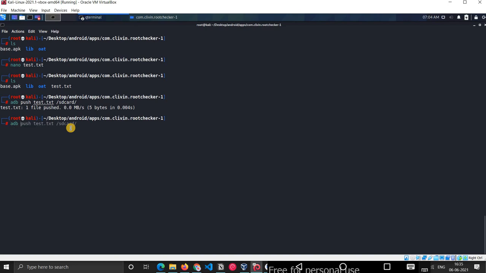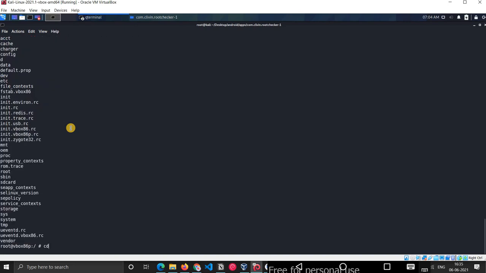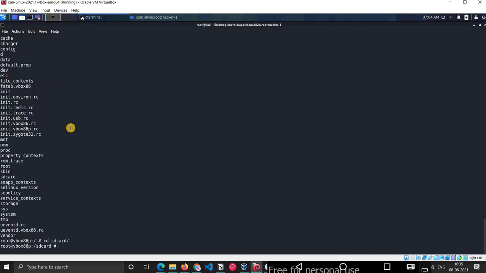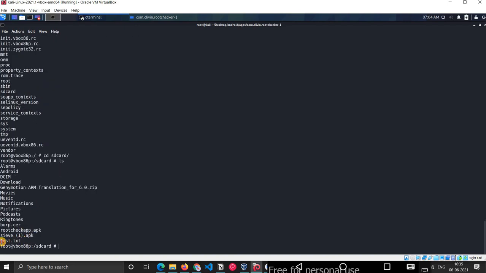If we look now, adb shell, go to the SD card, you can see we get that file here, test.txt. So this is how we can push it.